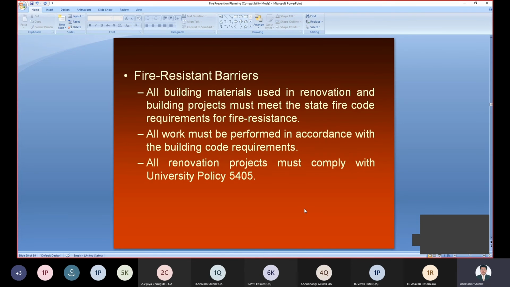Such material should have fire resistant properties, and due to that property, not much fire will spread inside the company, right? These are some materials that can be used during construction. All work should be performed in accordance with the building code requirements. When you construct the building, there are code requirements and guidelines given for construction, right? And renovation projects must be compliant with the university policies.